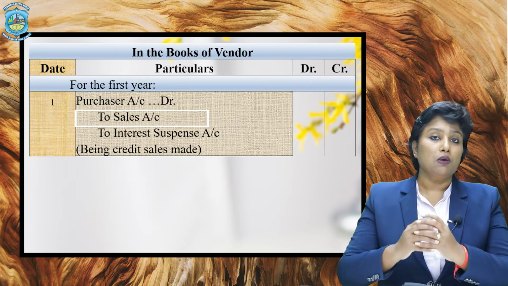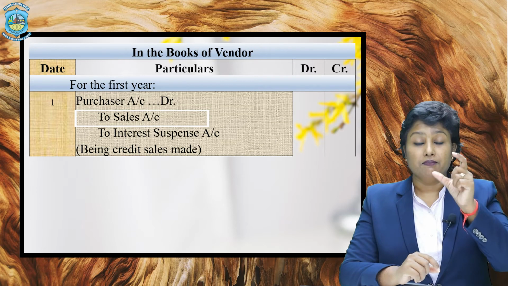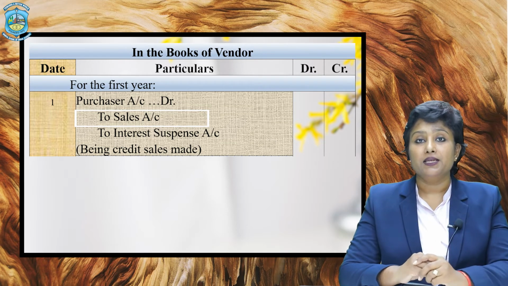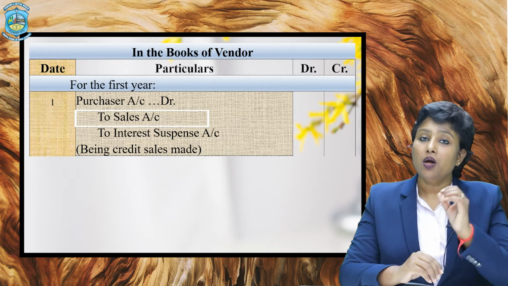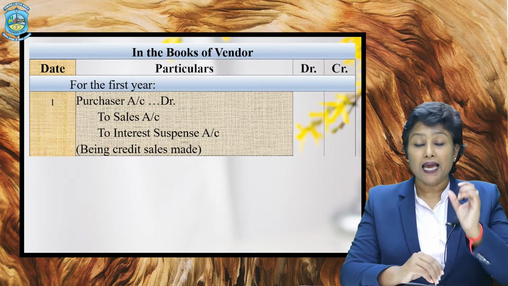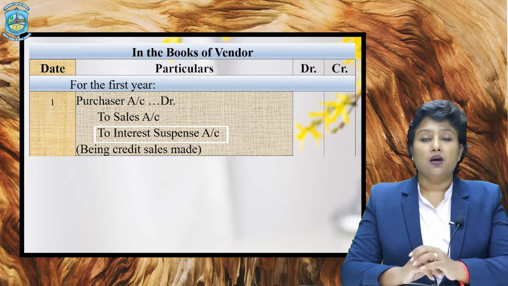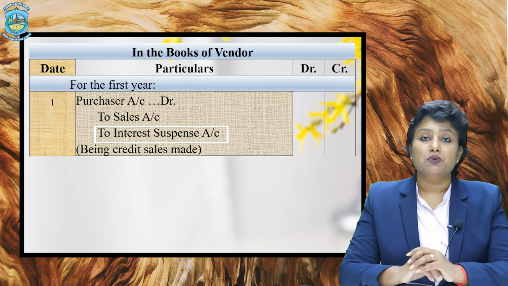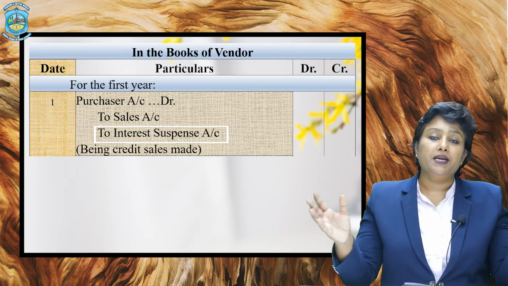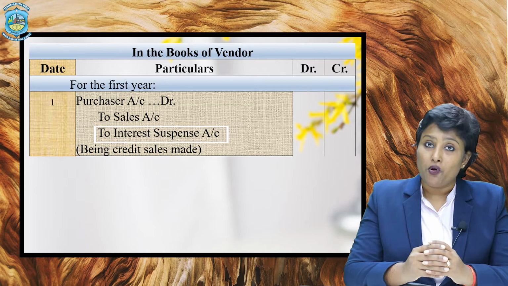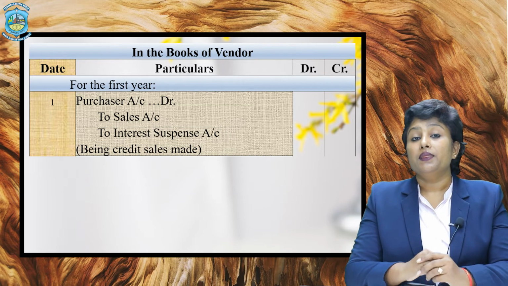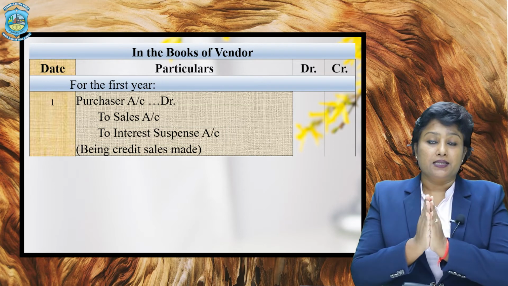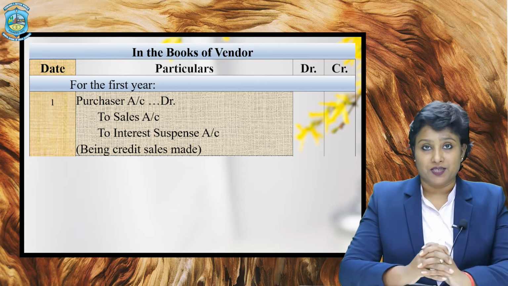Now the sales amount will be recorded with the cash price, mind it, the total cash price of the goods which he is selling on the installment payment system. And the interest suspense account will be credited with the total amount of interest to be charged under various installments. Therefore, the purchaser will be debited with the entire credit purchase price, that is cash price plus interest.